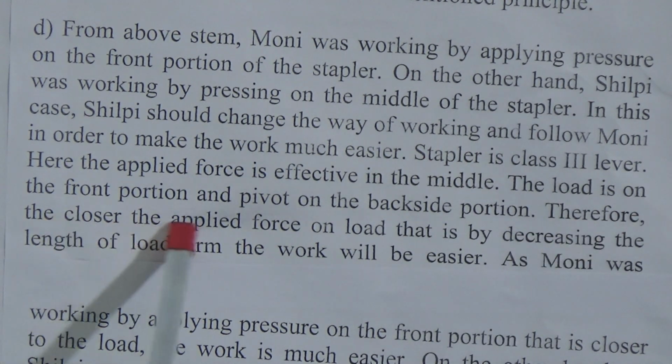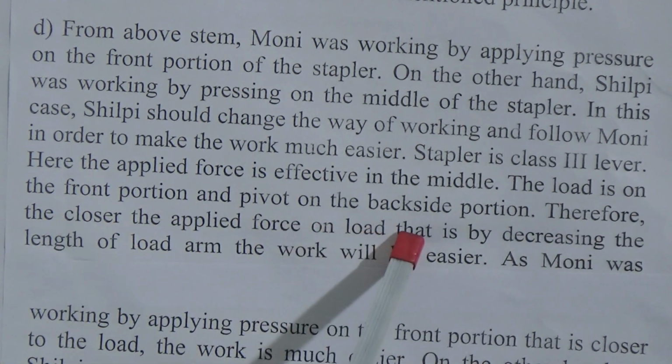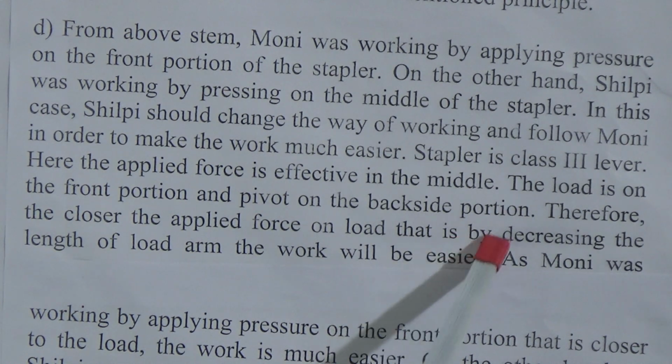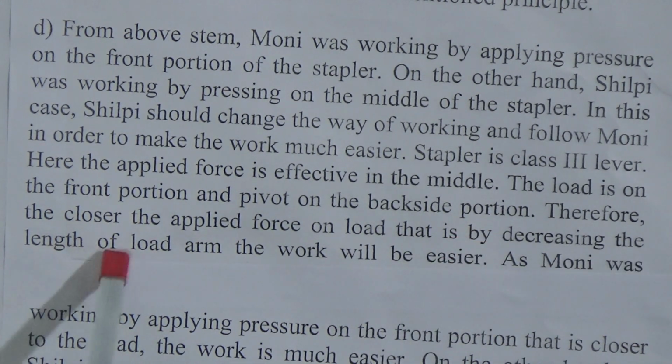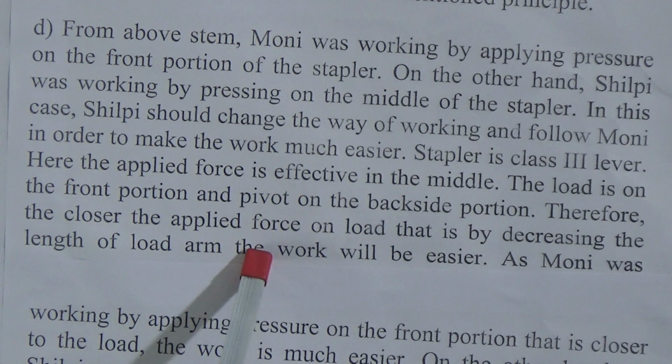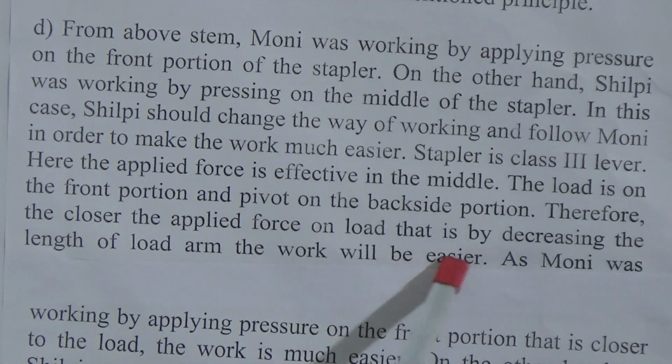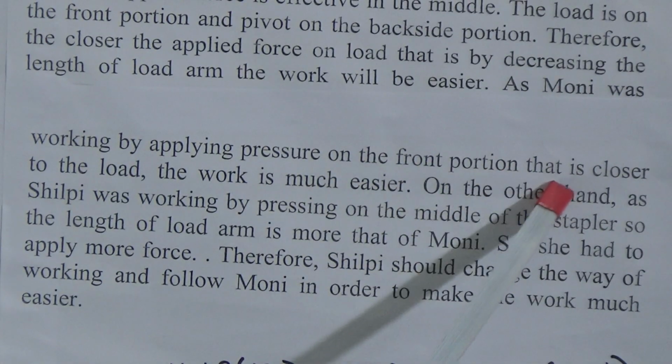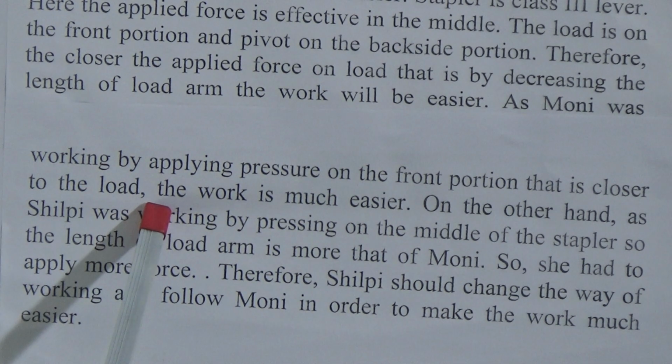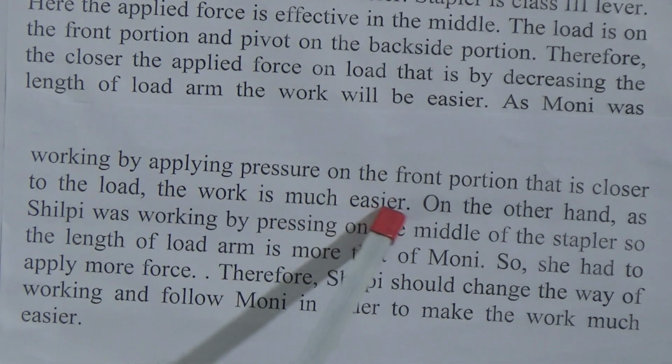Therefore, the closer the applied force to the load, that is by decreasing the length of load arm, the easier the work will be. As Moni was working by applying pressure on the front portion, that is closer to the load, the work is much easier.